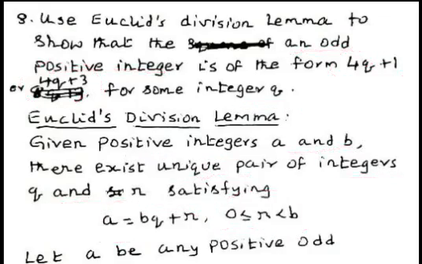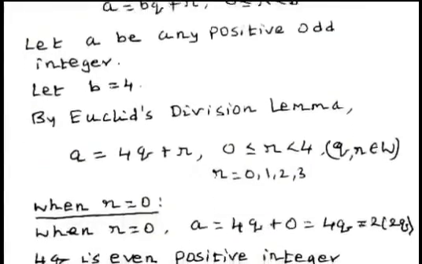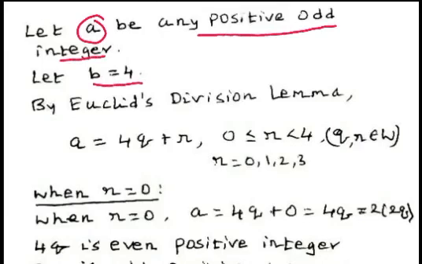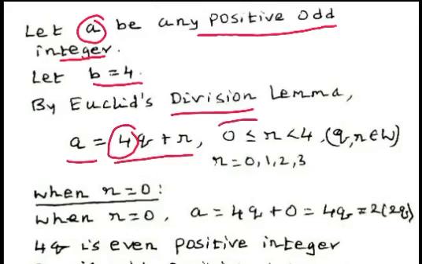Now, we consider a and b values. Let a be any positive odd integer. Let b equal to 4. Then by Euclid's division lemma, a equal to bq plus r. In place of b, we have written 4. Therefore, 0 less than or equal to r less than b, that is 0 less than or equal to r less than 4. Hence, the possible remainders are 0, 1, 2 or 3. Now we consider all the 4 cases.